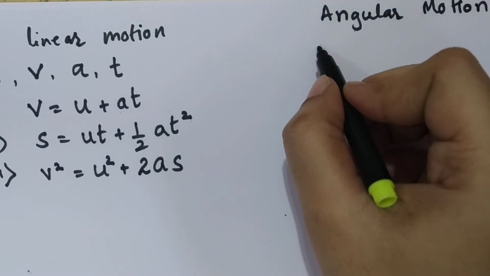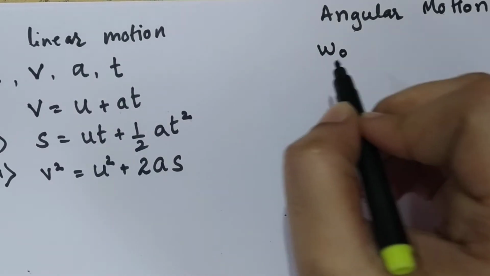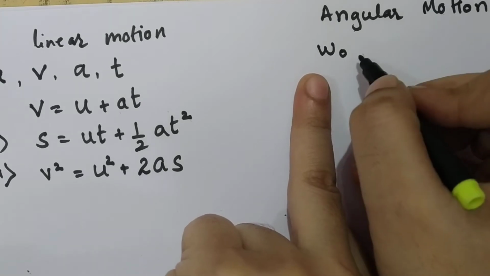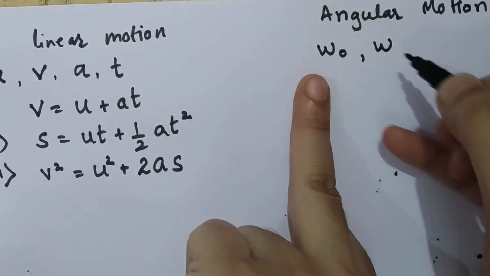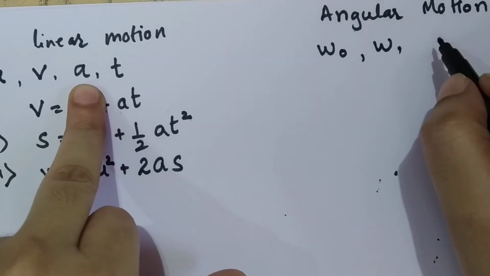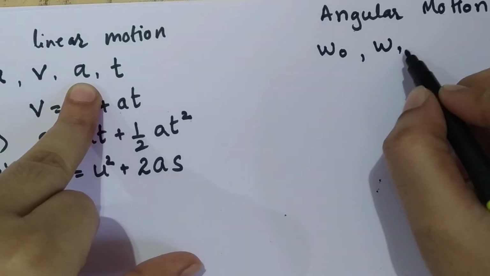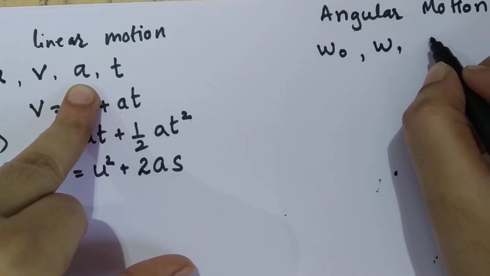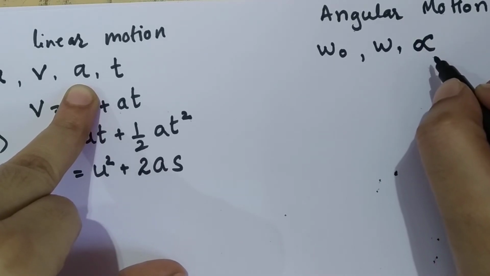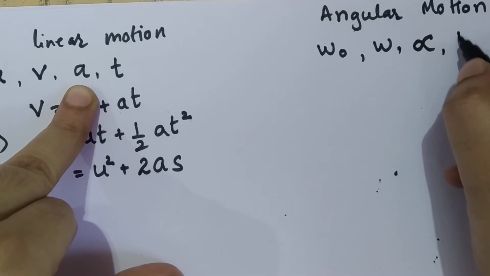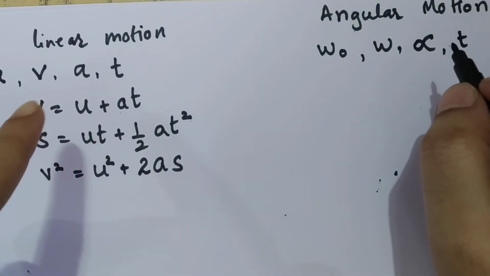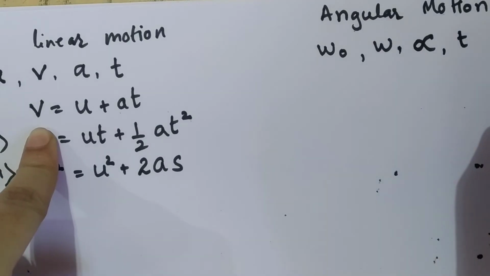So let omega 0 be the initial angular velocity. Let omega be the final angular velocity. Now linear acceleration will be replaced by angular acceleration. So let alpha denote the angular acceleration, and time is going to remain the same in both the frames of reference, whether it is linear or angular.